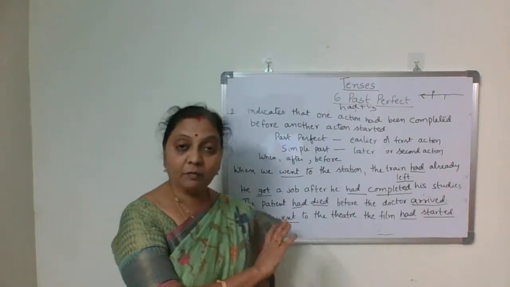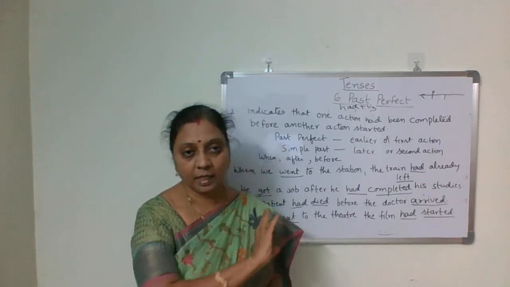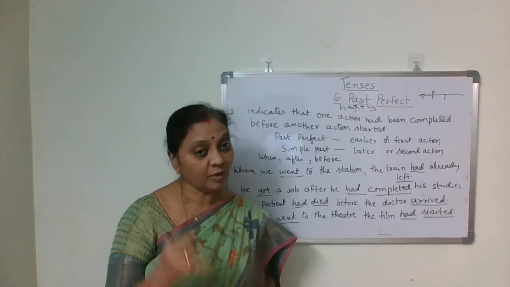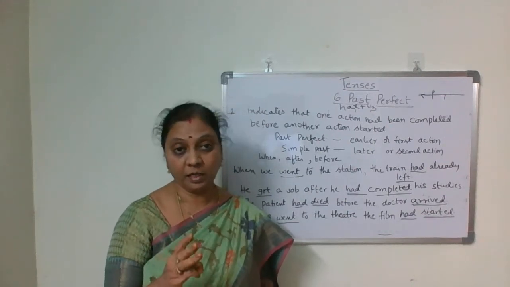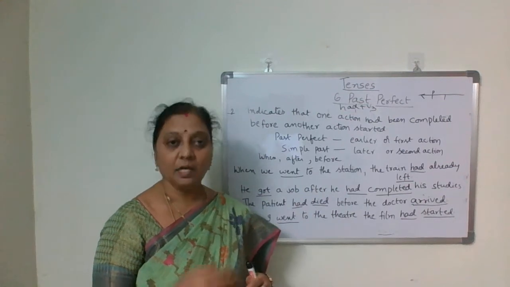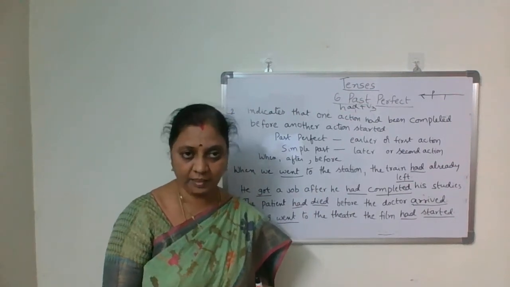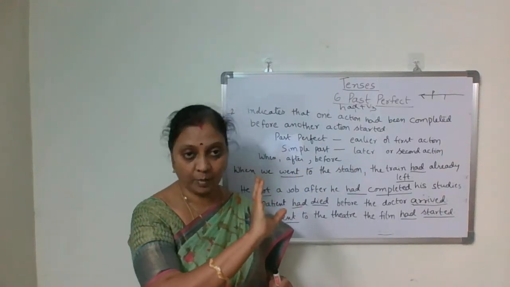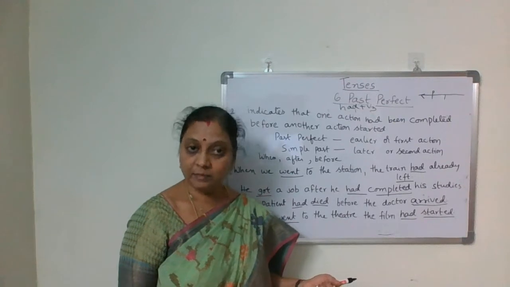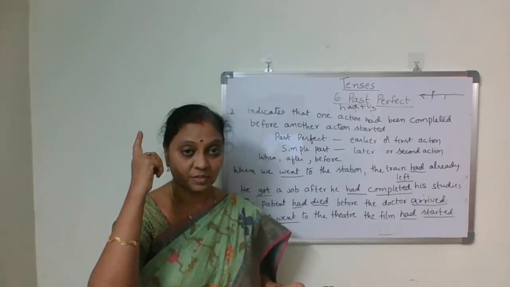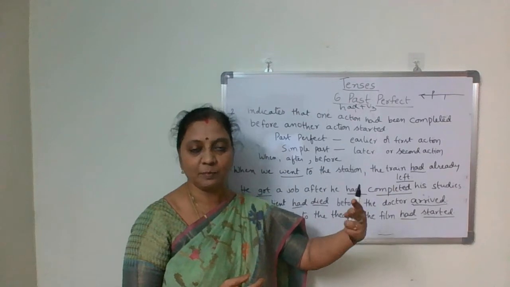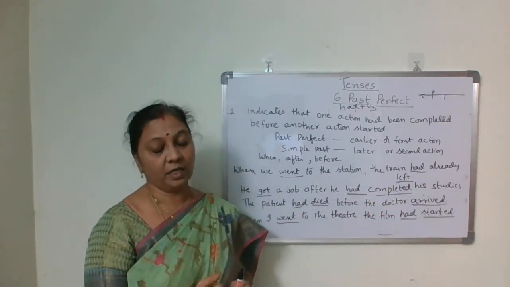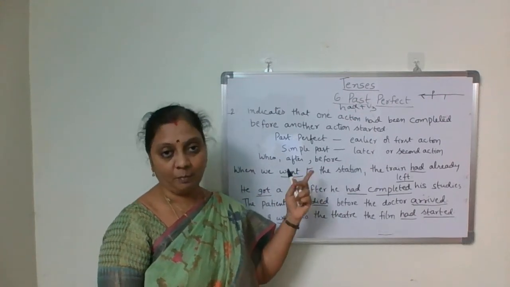Apart from this, I'm not writing, I'm just saying it orally, because anyhow we do it in detail: in the if clause, third condition, type 3, we also use past perfect. Impossible condition, unfulfilled condition. If I had worked hard, I would have passed. I didn't work hard, I didn't pass the exam. If I had worked hard, impossible condition, and conditional perfect, that is, I would have passed the examination. In such type 3 conditional clauses we also use past perfect.